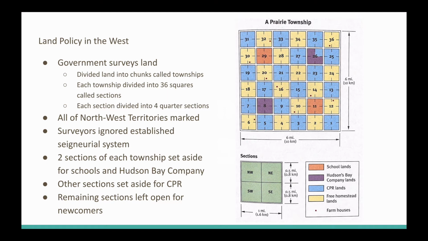So you can see here on the map, we've got the 36 sections, but look how much is owned by the Canadian Pacific Railway. Look at the schools. We've got 2 sections for schools, and we have 1.75 sections for the Hudson's Bay Company. The rest is going to be divided between the CPR and free homestead land. So not a lot of land, actually, when you take a look at it.